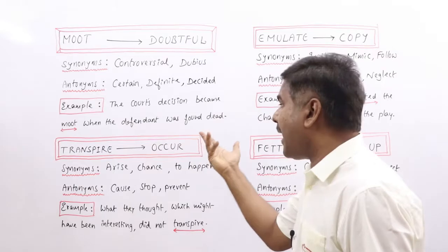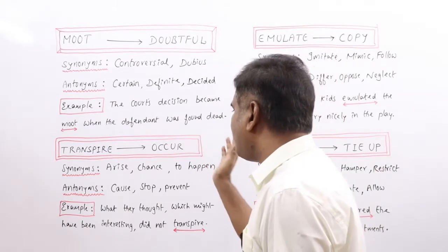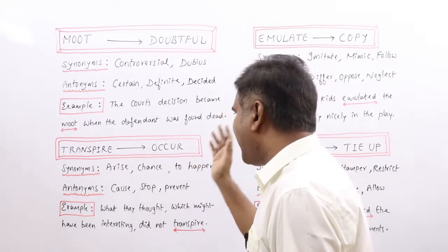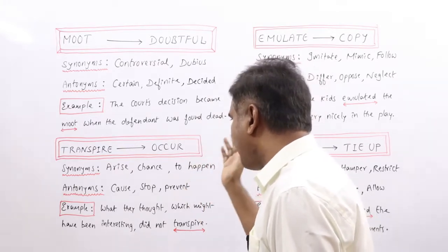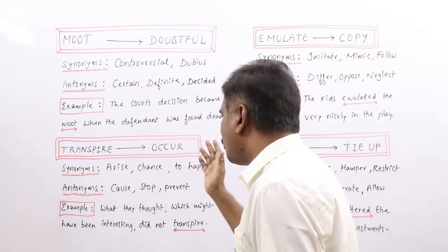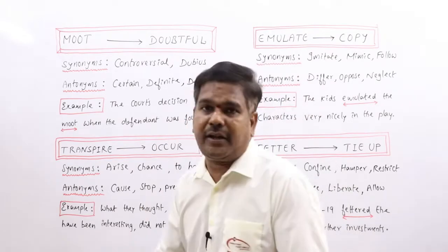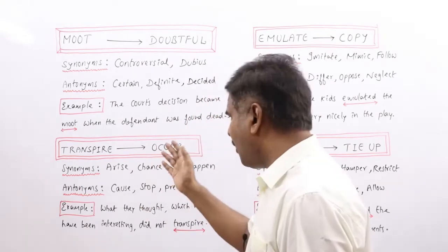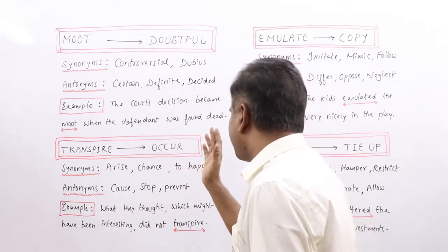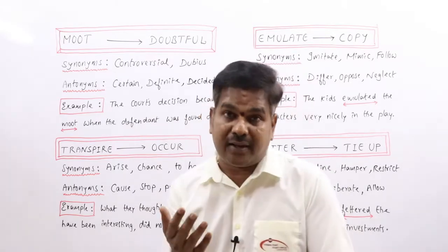Next one, transpire. Occur; of a secret or something unknown, came to be known, is what we call transpire. Synonyms: arise, chance, to happen, take place, become apparent, become known, be disclosed, revealed. All these words can be related to synonyms. Ma, we do have one more meaning for transpire. If a body or a plant transpires, it loses water through its surface or skin.